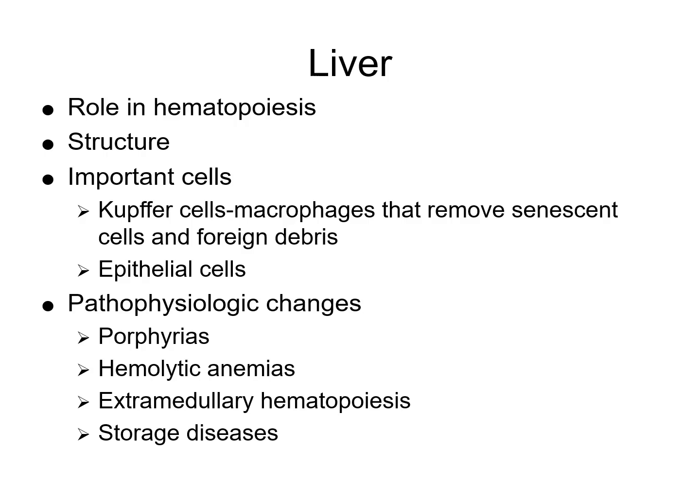Then you have your extramedullary hematopoiesis. This occurs when your bone marrow fails or is insufficient. So the liver, along with your spleen, will actually reactivate hematopoietic functions. This is seen in certain conditions like myelofibrosis, severe anemias, and certain thalassemias. And then we have storage diseases as well, which can be genetic or metabolic disorders that involve accumulation of unmetabolized substances. An example of that would be Gaucher disease and Niemann-Pick disease. It can lead to hepatomegaly and impaired hematologic function due to organ infiltration.